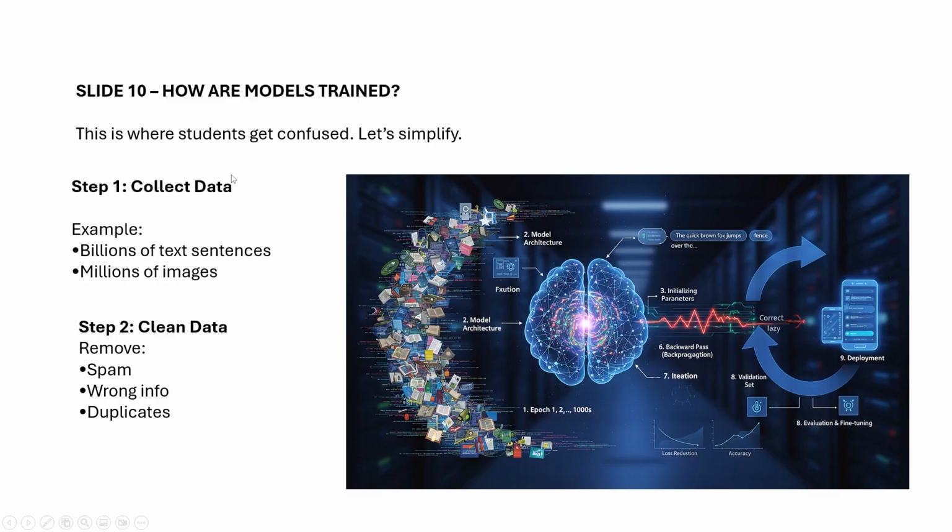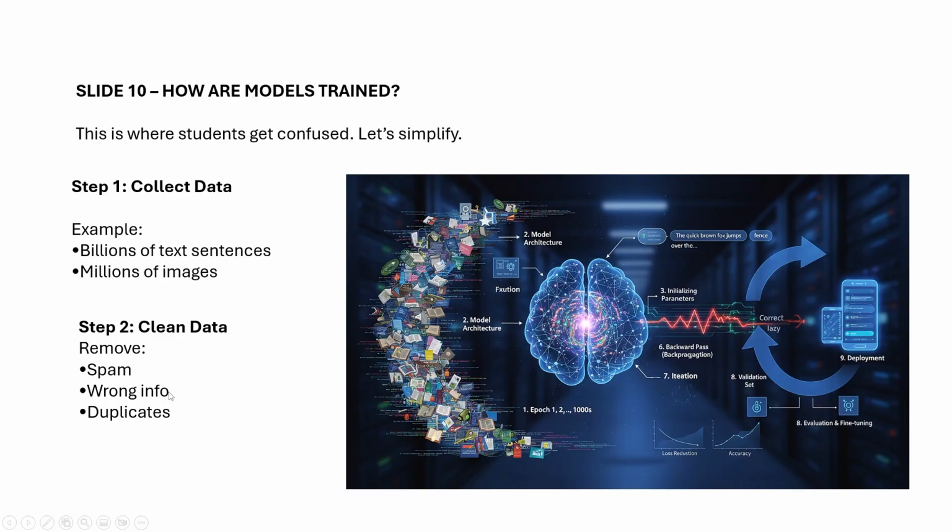Suppose we are collecting a huge amount of data from the internet, billions of text sentences and millions of images. We have to clean it because some of it is unnecessary and unimportant. Like removing spam emails from your email box, in the same way from the huge data we have to separate out the spam data and wrong information.